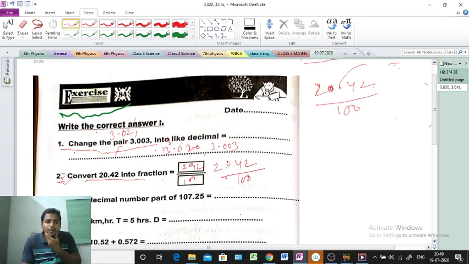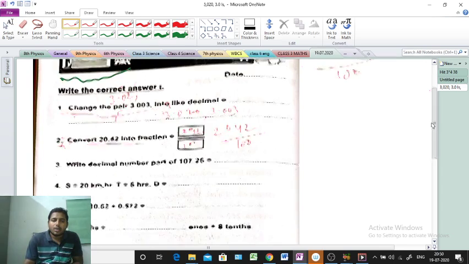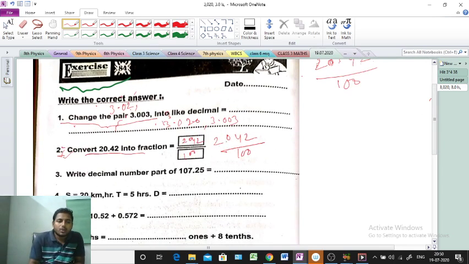After that, question number 3 is telling write the decimal number part of 107.25. Easy question, we can do it. How to do this one? Just see. You can try also, no problem. Easy question, 107.25.